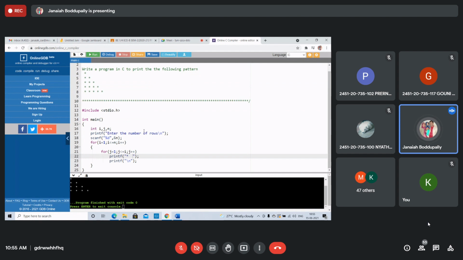Enter the number of rows. It depends on this. Whenever j is less than or equal to i, because the first row has only 1, the second row has 2, then 3, the number of stars increases. Whenever you write j equal to 1, j less than or equal to i, this is right. Next, if I change the pattern, you copy this one. Friends, immediately copy this one. I will use some patterns. See the notebook, the notes I have given. There are some different patterns.